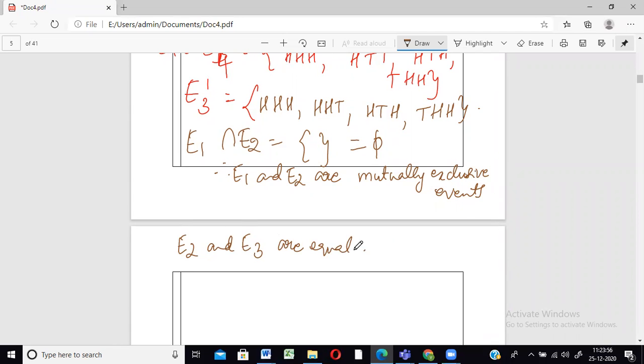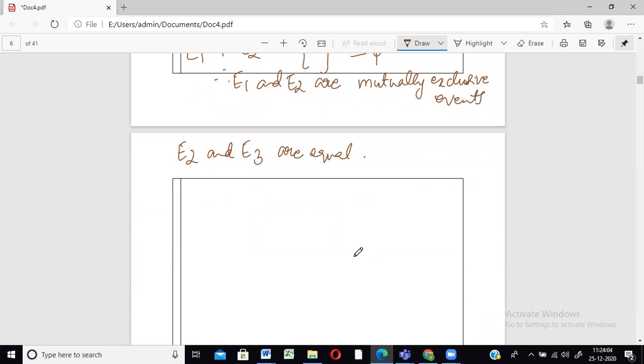Okay. So now a few rules or properties of probability we can start. That is nothing but the concept of probability. Under that we have a few topics or rules to be done.